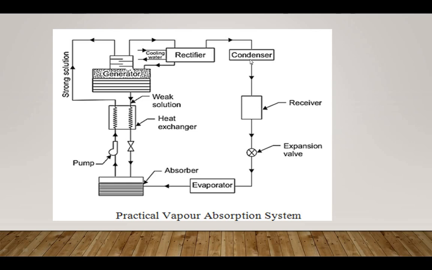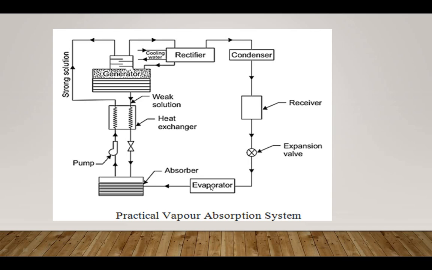If water vapor is still present in the ammonia vapor, it condenses, and the condensate is returned to the analyzer. So virtually pure ammonia vapor then passes through the condenser. The high pressure liquid ammonia is throttled by this expansion valve and led to the evaporator.